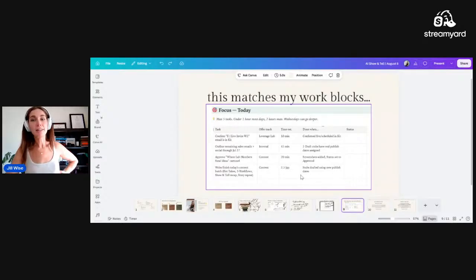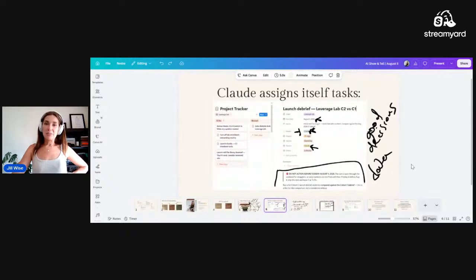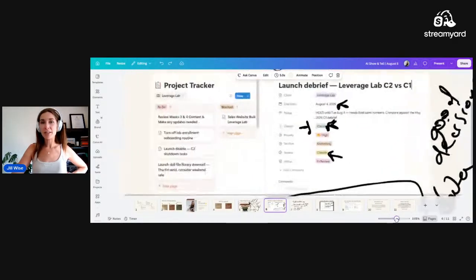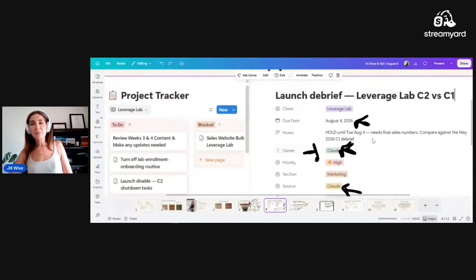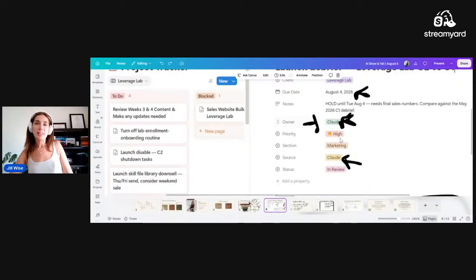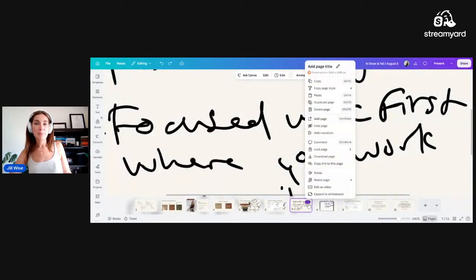I just check these off that it's done. At the end of the day, my Claude can see that these are done, and it goes ahead and it updates the original project tracker. I can also update these as well. So when I am done reviewing the debrief, I can change that over to completed. If it were a client-facing task where maybe Claude needed to send something, I would be able to click ready to send. Another agent is scanning for those ready to sends, and it will send it to the appropriate place, whether that's over email or Slack or whatever the case is. This is how you build the system. So you are assigning Claude directly rather than having to build out, for example, custom CRMs.